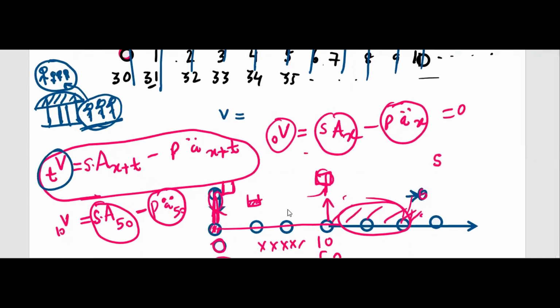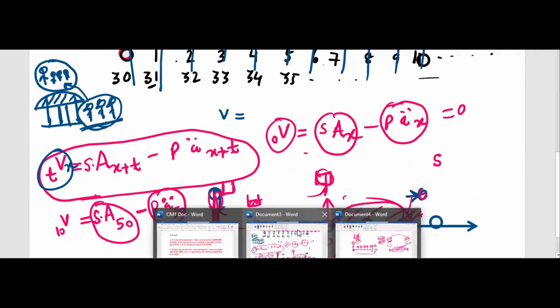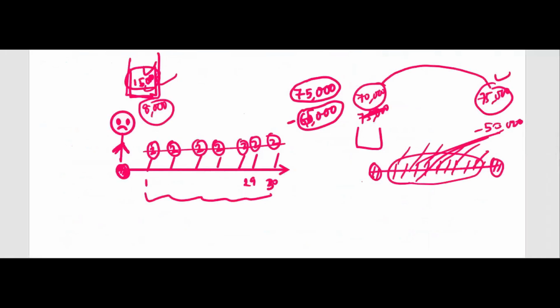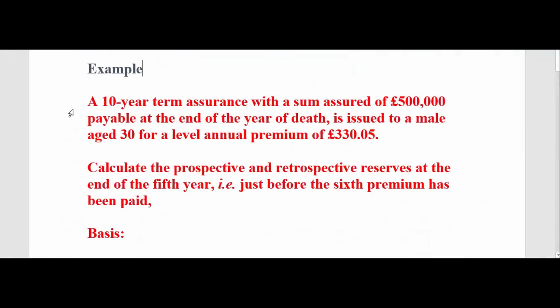This formula is VT. If you want, you can write X also on the right side. So we'll do some problems. Let's go to the first problem. This is also not required. Yeah, this is the first problem.